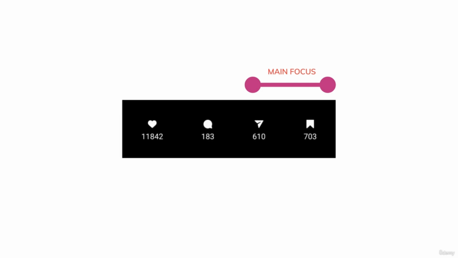Now as I've shown on the screen, your main focus should be on getting more reshares as well as more saves. A lot of people are obsessed with getting a huge number of likes as well as a huge number of comments. And what they forget is to focus on the number of reshares as well as the number of saves.